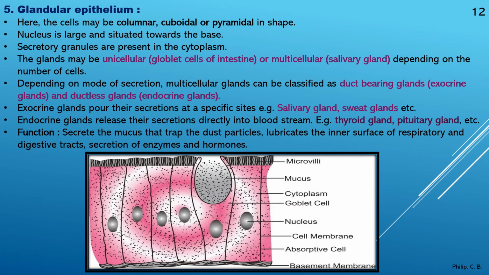Function: secrete the mucus that traps the dust particles, lubricates the inner surface of the respiratory and digestive tract, and secretes enzymes and hormones. Very simple to remember, as it is glandular epithelium, that is gland, so they secrete enzymes and hormones, right? Again, if you see the figure: microvilli, mucus, cytoplasm, goblet cell, nucleus, cell membrane, absorptive cell and the basement membrane.